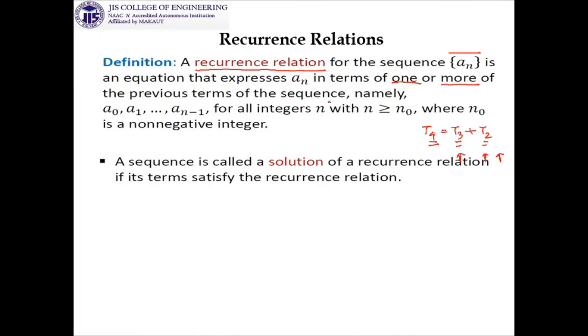Now, what is the solution of that? A sequence is called a solution of a recurrence relation if its terms satisfy the recurrence relation.